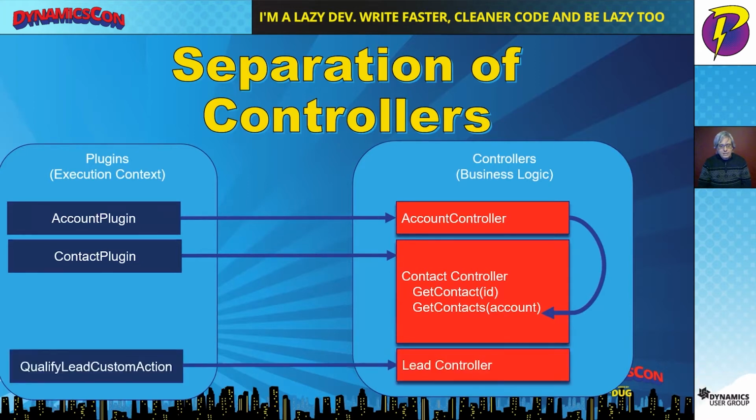We can even have dissimilar code pieces that have access to this shared code. So in this case, we have a qualified lead custom action, and it has its own controller that has the business logic for leads. So when we have a need for something from our contact controller, we make a simple reference there, and now we have code that's shared across both plugins and actions.